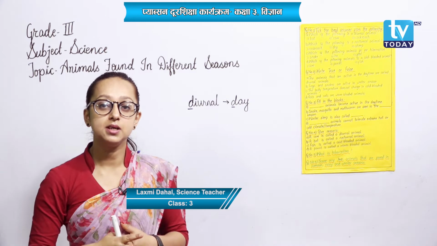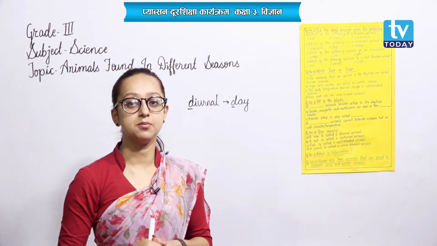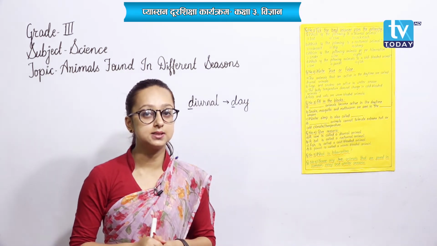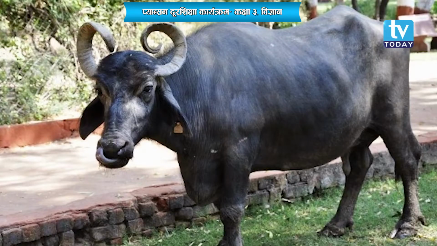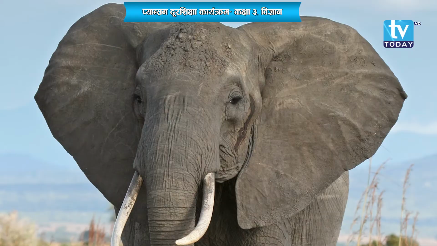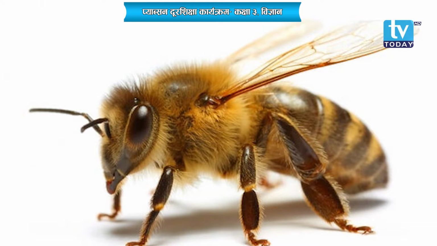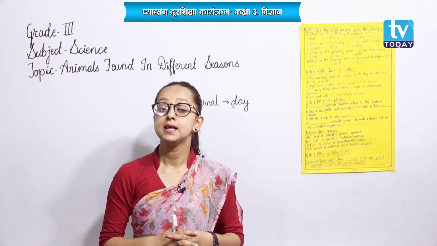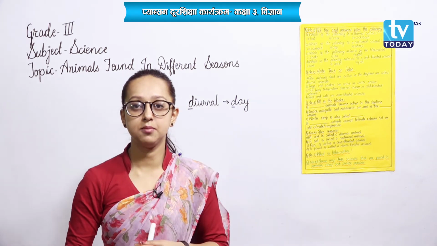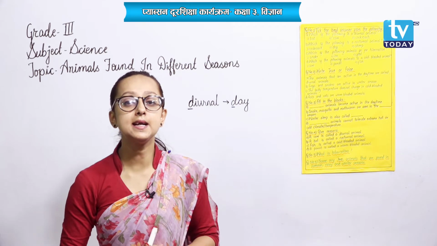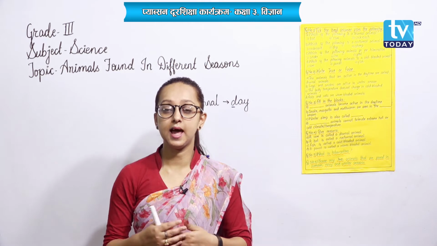Okay, the animals that remain active during the daytime are called diurnal animals, like for example human beings, cows, buffaloes, horse, elephants, zebra, rabbit, crow, pigeon, honeybees, butterflies, etc. These animals move here and there during the daytime in search of food, and at night they move to their shelters to take rest, like we do.